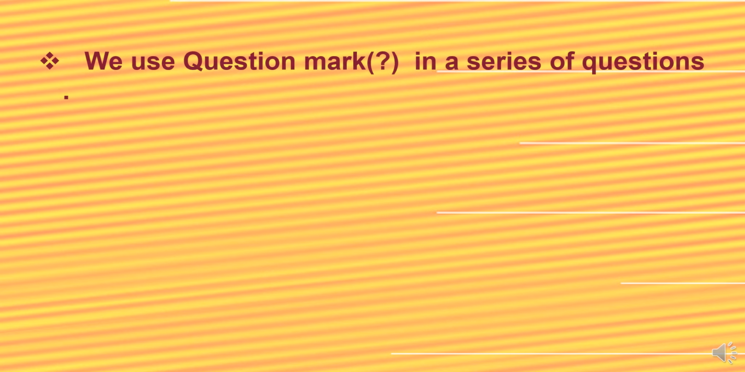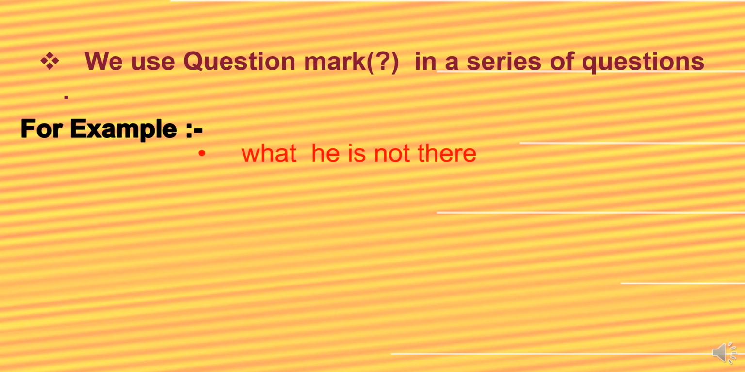Let's move on. The next rule is we use a question mark in a series of questions. It means that when we are asking two or three questions in one sentence, at that time we use a question mark after every question. Just look at the example. What is not there? Here we are asking two questions.